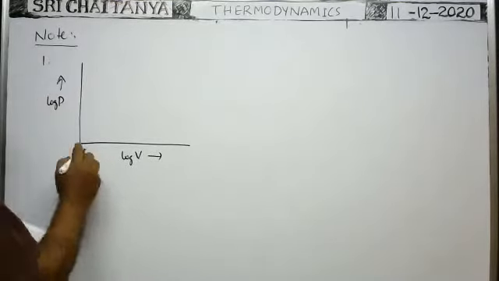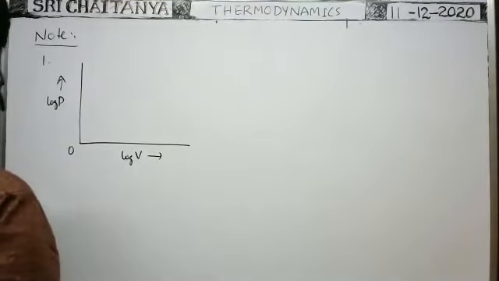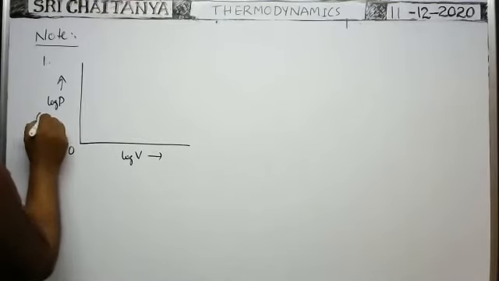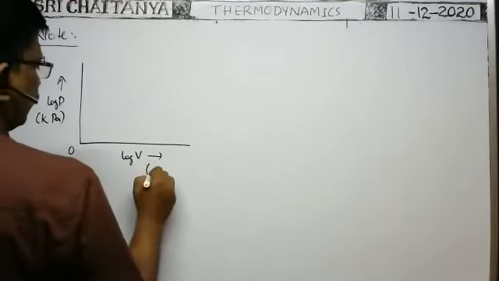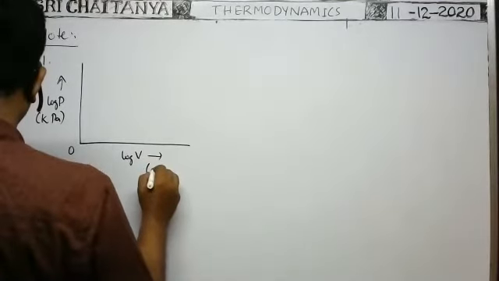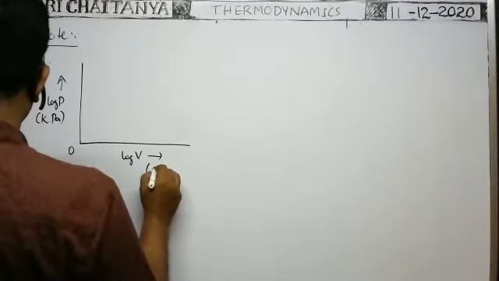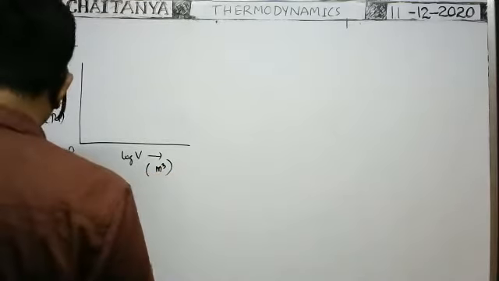It is not the PV graph, it is the log P versus log V graph. Pressure is measured in kilopascal and volume in meter cube.